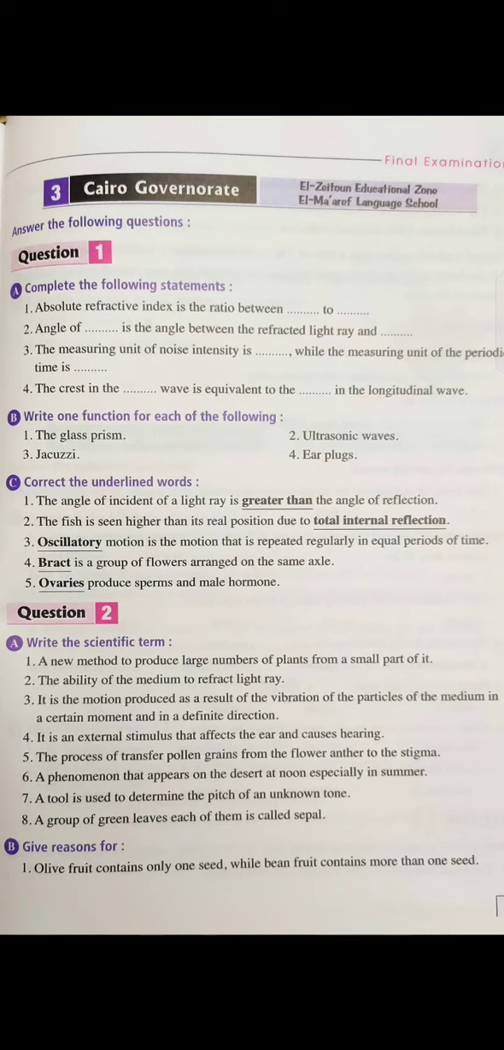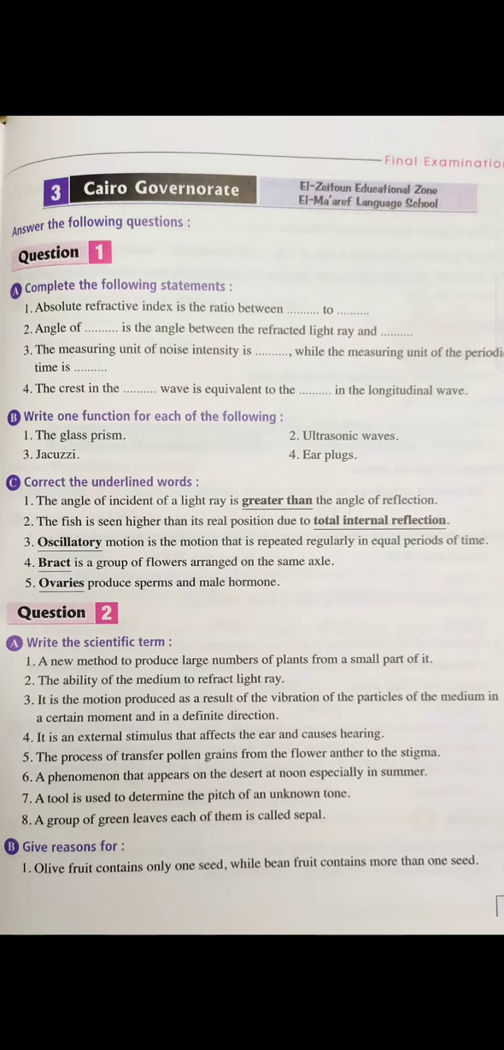Correct the underlined word. The angle of incidence of the light ray is what for the angle of reflection? Yes, we know that both angles are equal. So the angle of incidence of the light ray is equal to the angle of reflection. 2. The fish is seen higher than its real position due to what? Yes, due to the refraction of the light ray. 3. Which motion is repeated regularly in equal periods of time? Yes, it's the periodic motion.